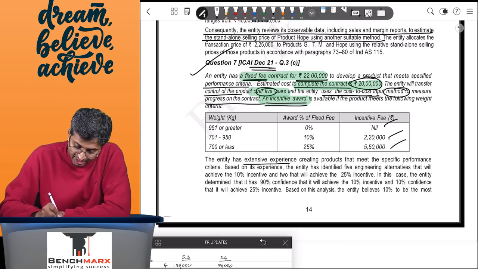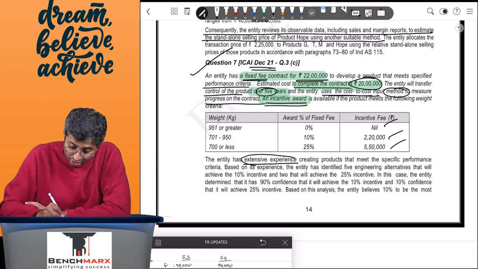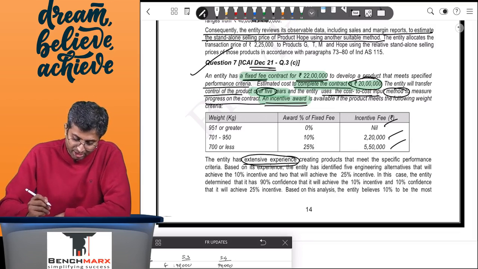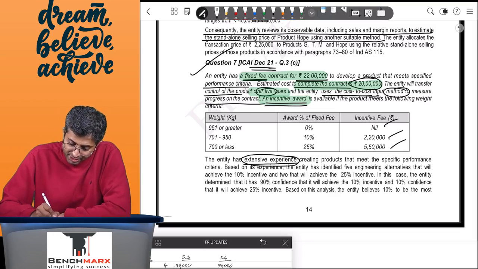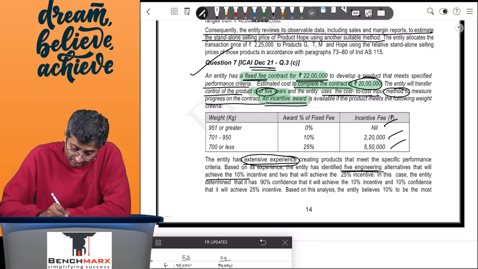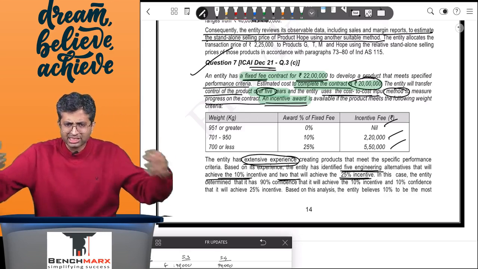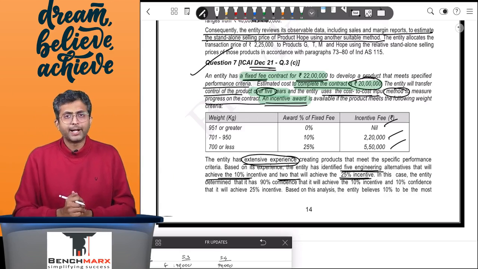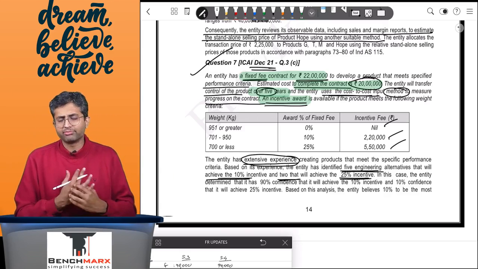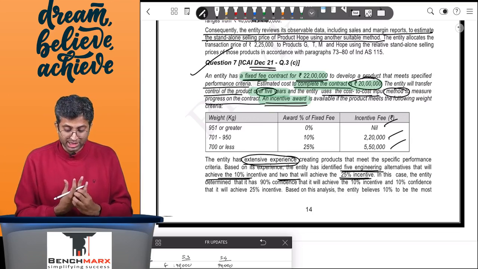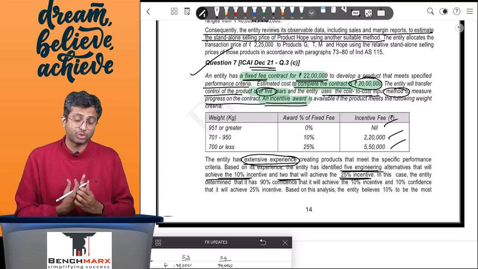The entity has extensive experience creating products that meet specified performance criteria. Based on its experience, there does not seem to be a constraint for variable consideration. Based on its experience, the entity has identified 5 engineering alternatives that will achieve the 10% incentive and 2 that will achieve the 25% incentive. So I've made blueprints and I've seen that there are 5 designs by which I can get the weight between 700 to 950, and there are 2 designs which can give me a weight of less than 700.